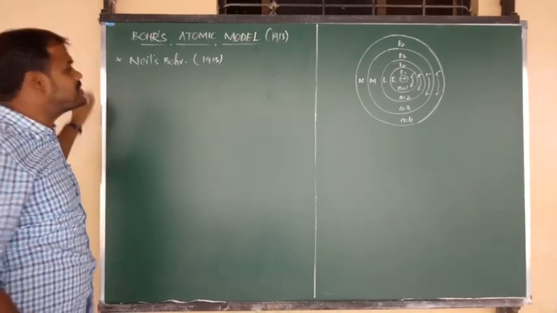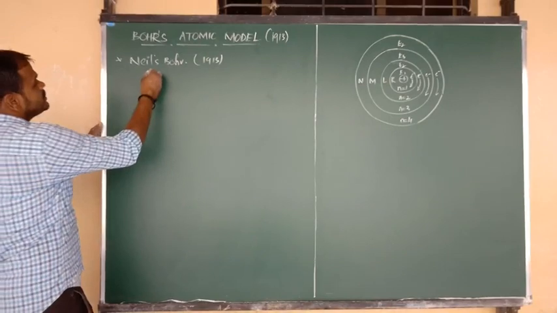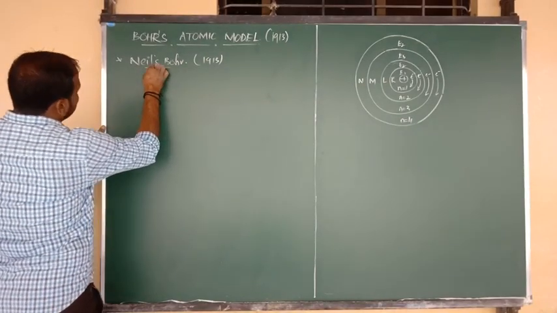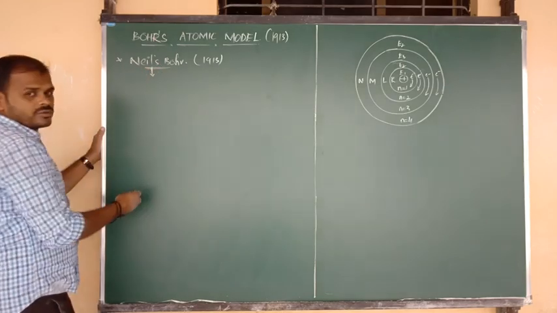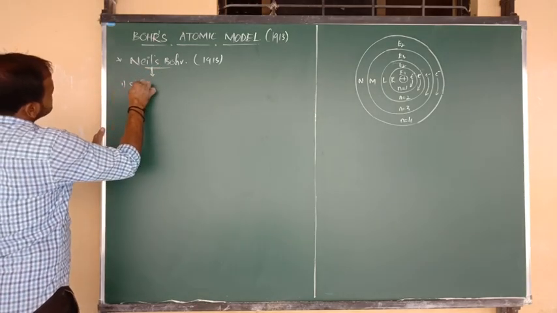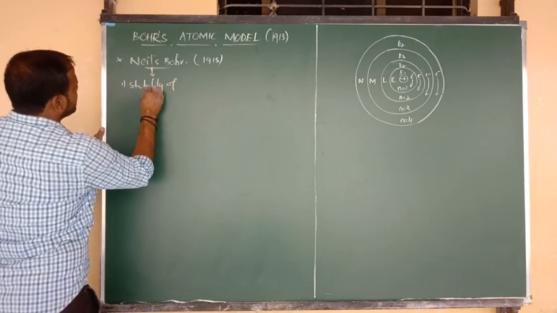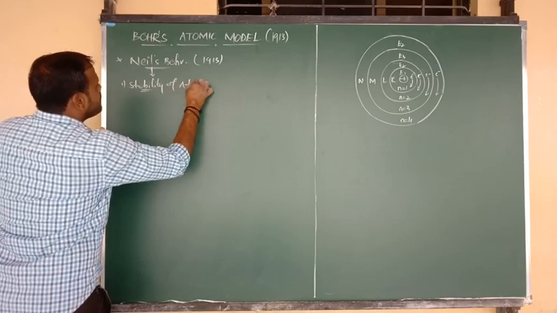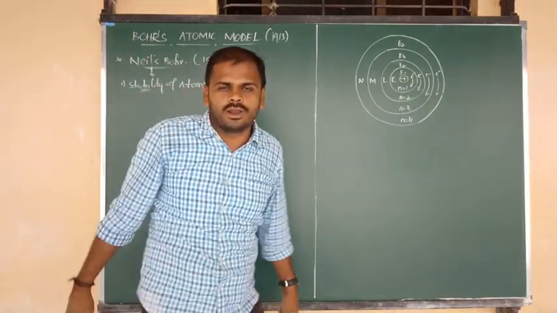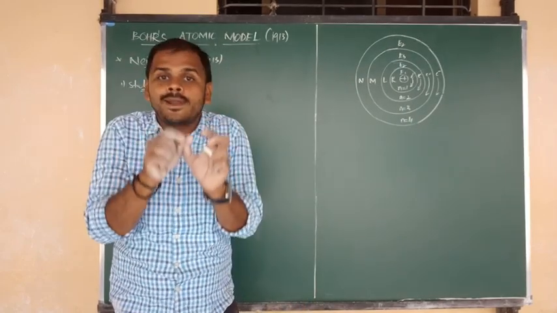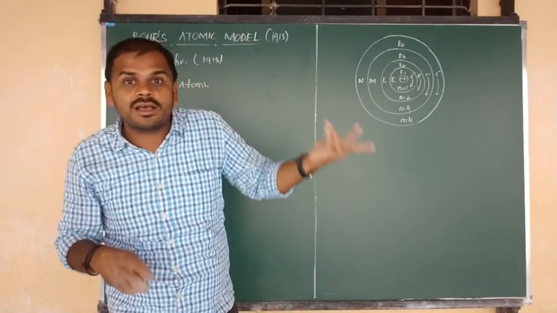But what is the main purpose of Niels Bohr's model? The main purpose of the Bohr atomic model is to explain, number one, the stability of atoms. As per Rutherford, the electrons revolving around the nucleus will fall into the nucleus after the loss of energy.